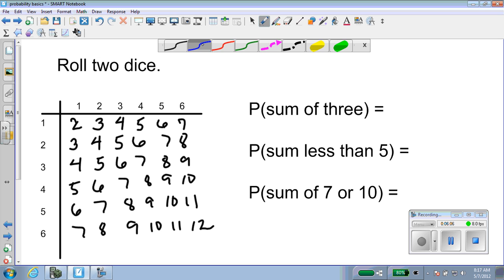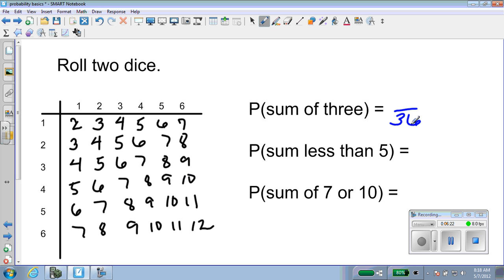So, the probability that you roll a sum of 3. Well, what I filled in here were all the possibilities. And there are, let's see, 6, 12, 18, 24, 30, 36 possibilities. And 2 of them are showing a sum of 3. A sum less than 5. Okay, well, there are the 5s. So the 4s, the 3s, and the 2. So 1, 2, 3, 4, 5, 6. 6 out of 36 are less than 5.